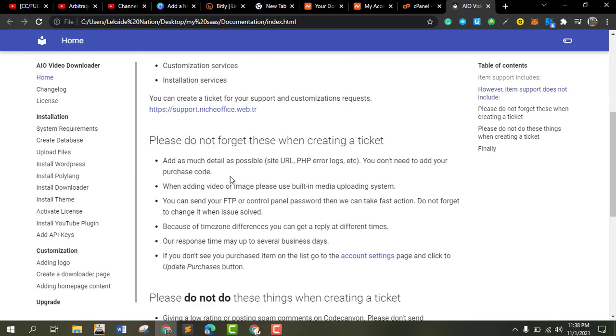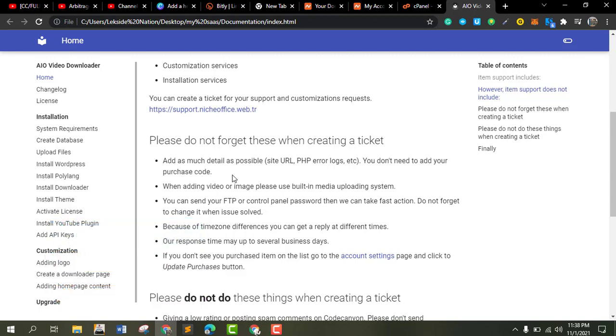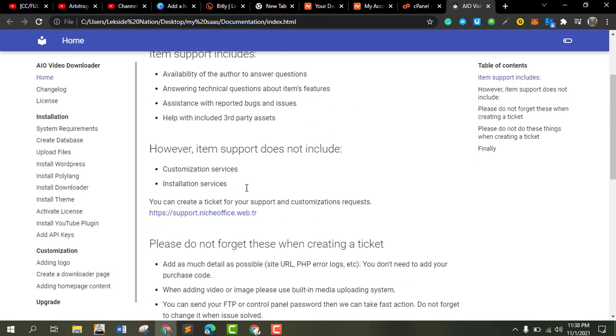It says as much detail as possible. Site URL, page period. You don't need to add a purchase code. When adding video or image, please use the inbuilt media system. When you send a file protocol password, we can take it for correction. Don't forget to change it. Okay, please do not treat this ticket.